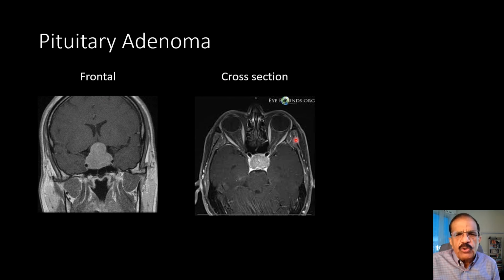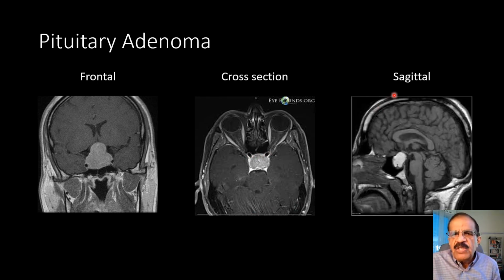Same can be seen in cross-section view. This is the pituitary fossa, and you can see the tumor which is expanding laterally also. I think, if I'm not wrong, it is perhaps eroding the bone here. And this is the optic nerve, this is also compressing on the optic nerve. Then we have sagittal view. In sagittal view, you can see this big tumor protruding into the sphenoid sinus and also upward into the optic chiasm. So with three images, you can have a fairly good idea what exactly is the size of the tumor, and surgery can be planned accordingly.